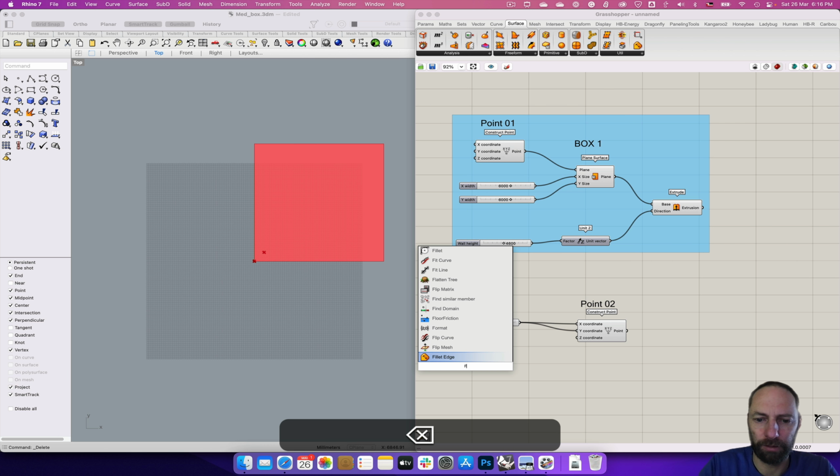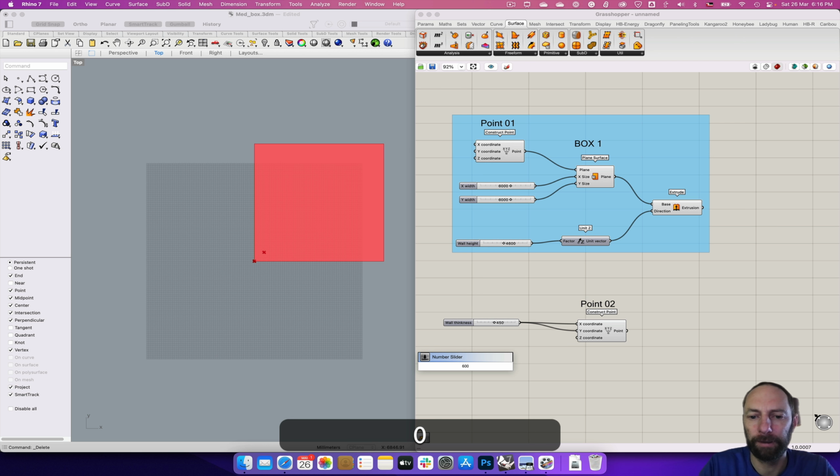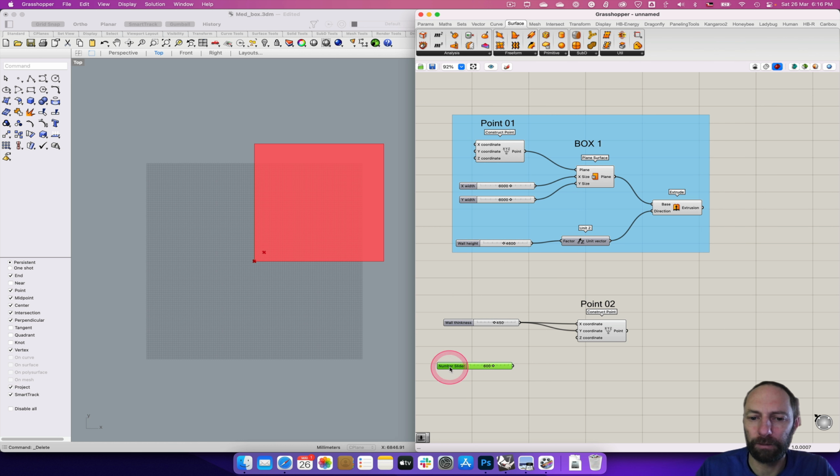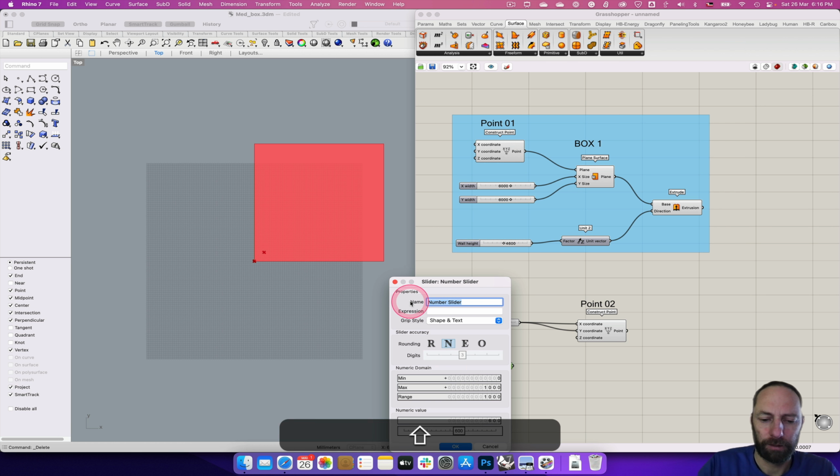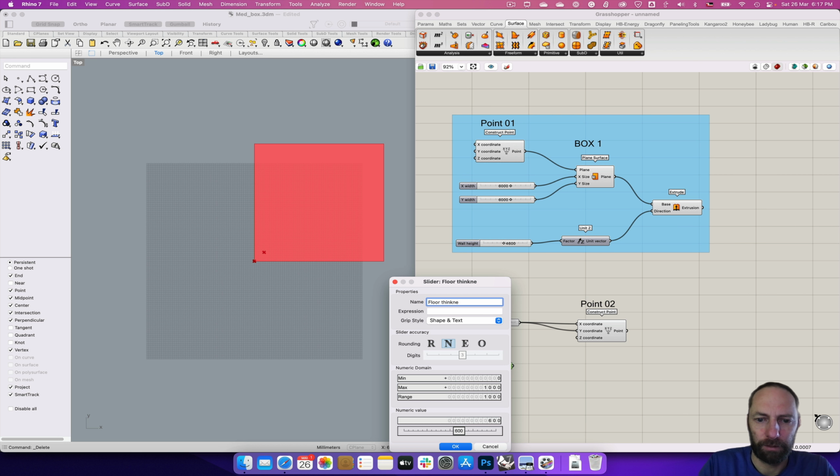Floor, oh no, sorry. So we need a slider, so let's call it 600. And then let's call that floor thickness as well. Thickness. Whoa, get the spelling right.